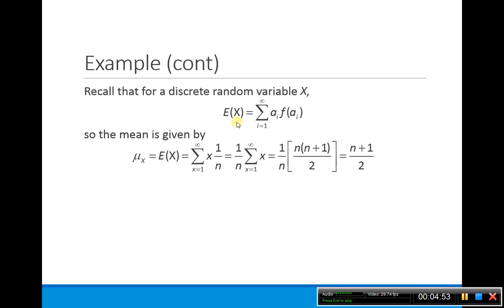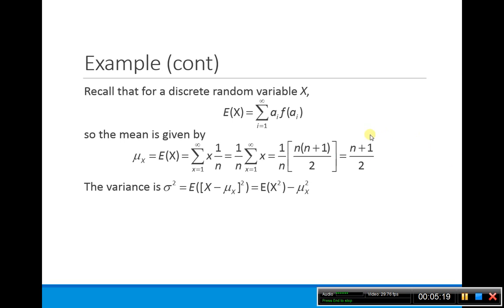So we put this in for our f, it's 1 over n. We have our x, we can bring out the 1 over n. The summation as x goes from 1 to infinity of x, remember, this can just be written as n times n plus 1 over 2. The n's cancel and we just get the mean is n plus 1 over 2 for this random variable x. This satisfies the uniform distribution.